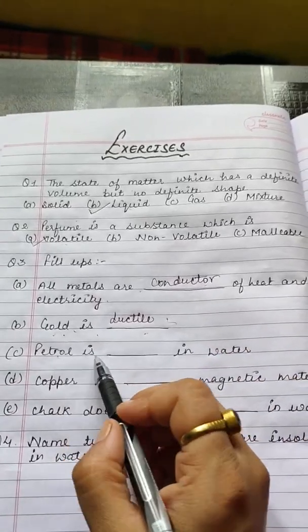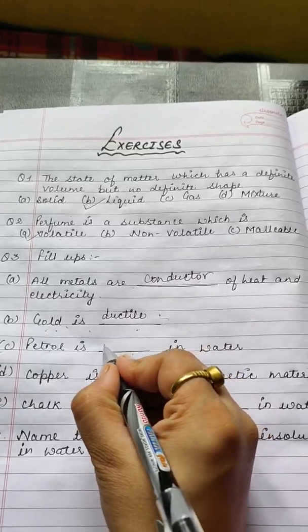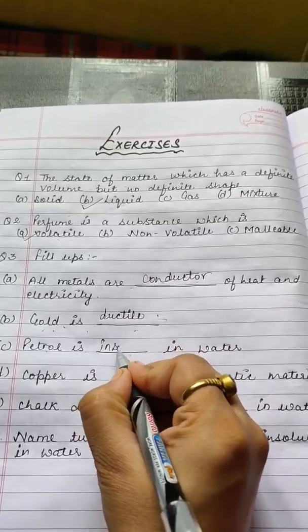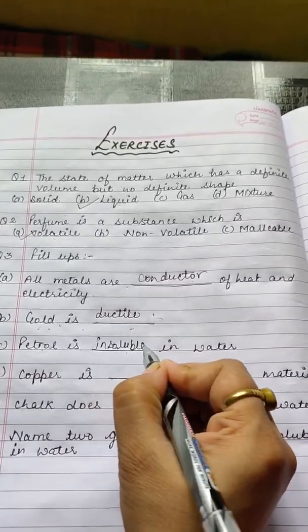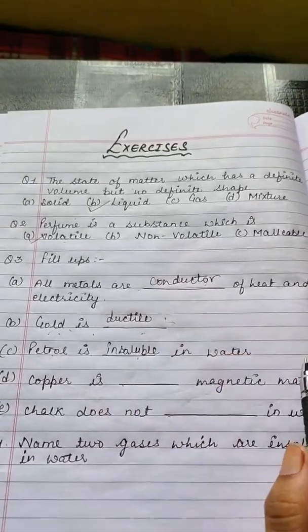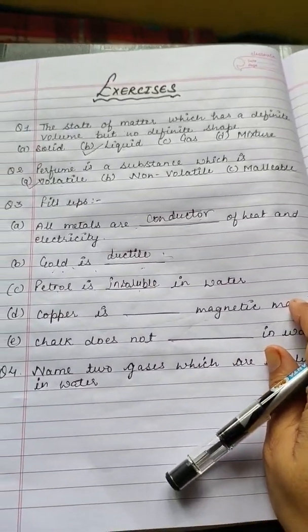Now petrol is dash in water. Petrol is insoluble in water because it doesn't dissolve in water and forms a layer on the surface of the water, so it is insoluble in water.